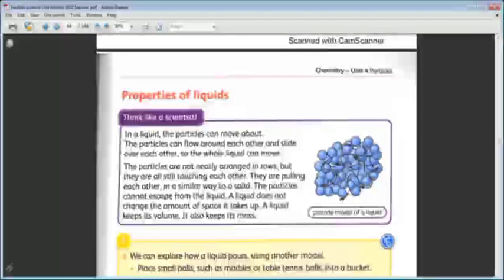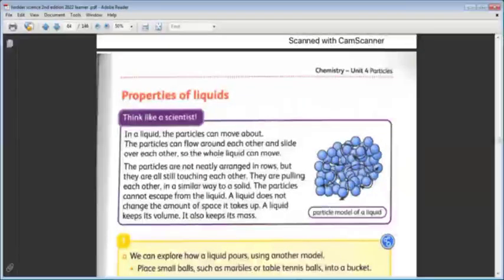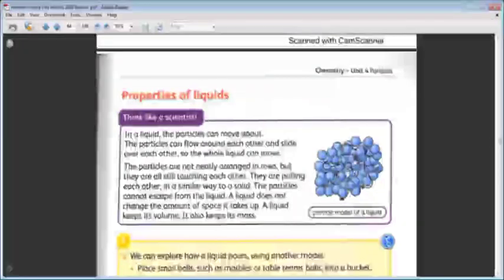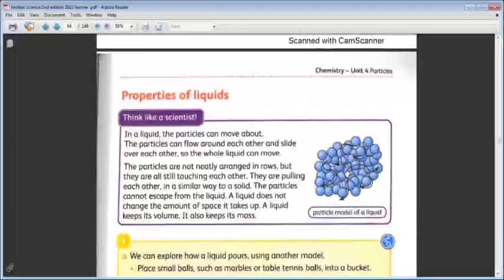Random, يعني عشوائي يا صبا. The arrangement is random. They are not in rows and columns in a neat way. They are arranged randomly, but they are all still touching each other. They are pulling each other. They also have a pulling force, but the pulling force here is smaller than the pulling force between the solid state matter.